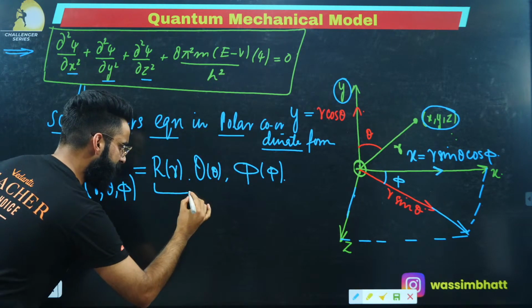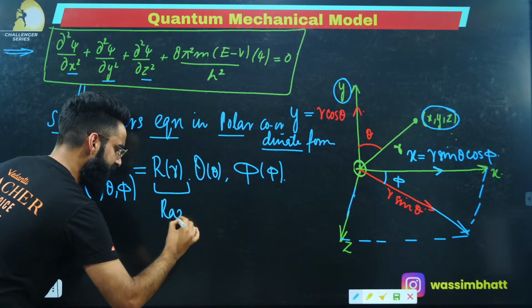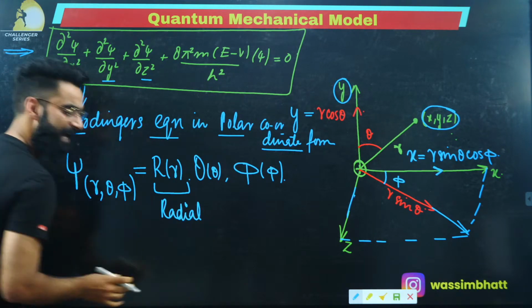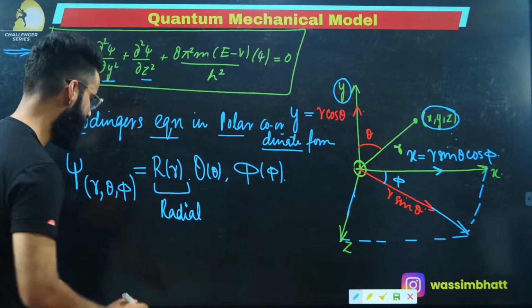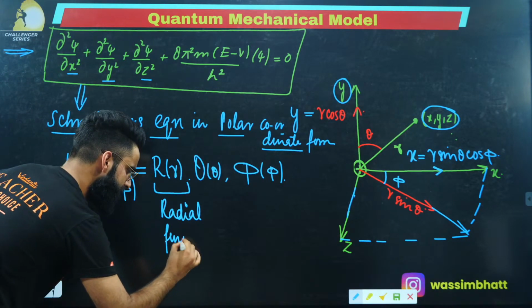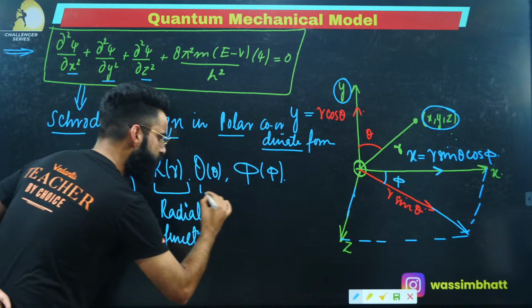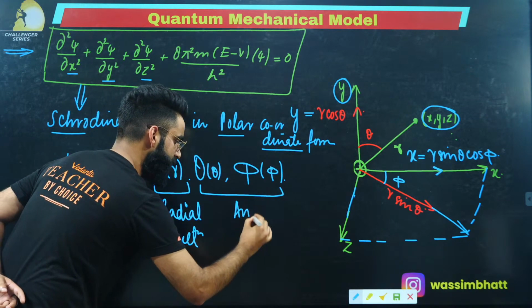This is something which I call the radial function. I'll be making you understand this in some time. Just remember these things first of all. This is something which we call the radial function, and this whole is something which we call the angular function.